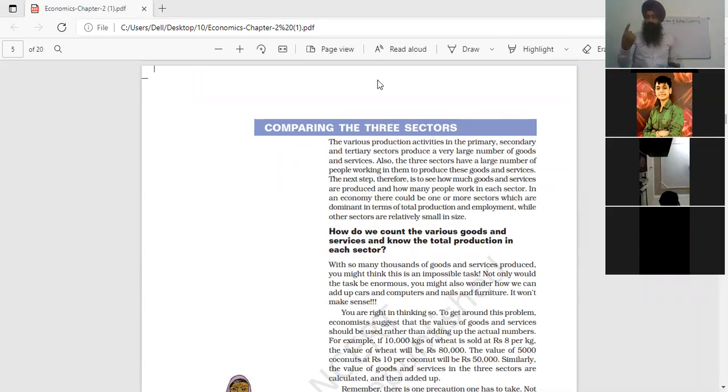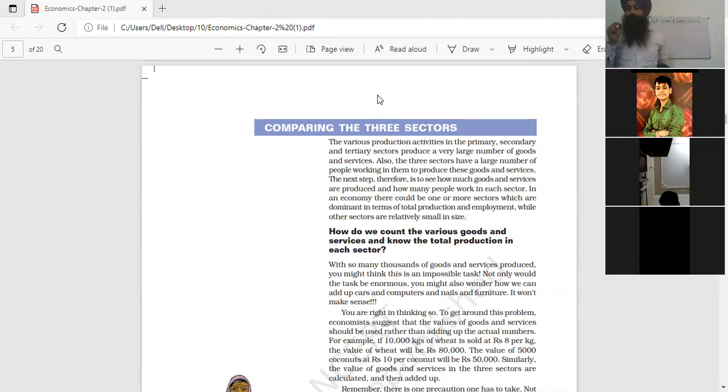For example, the transformation of raw cotton into cotton cloth needs to go through different manufacturing stages. Ginning, where the cotton seeds are separated from the cotton balls. Clear? Then the weaving process, then cutting and stitching. These are the different stages.